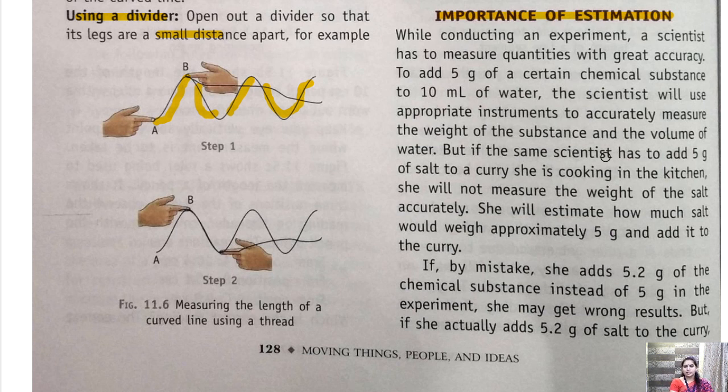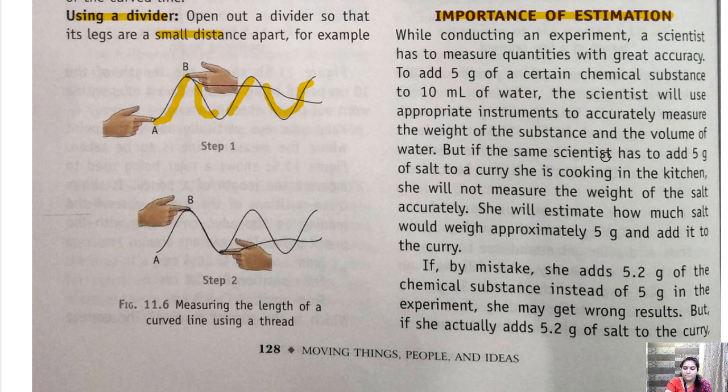Now, taking one example. In a kitchen, we don't have a certain instrument to measure. We don't have a weighing balance. We don't have a measuring tape to measure each and everything. You go to the kitchen, your mother is cooking food. Does she take a measuring cylinder and then make tea? No, isn't it? She doesn't take a measuring cylinder and put 1 cup of tea and then 2 cups of tea. No, she doesn't do like that. So we do an estimation.